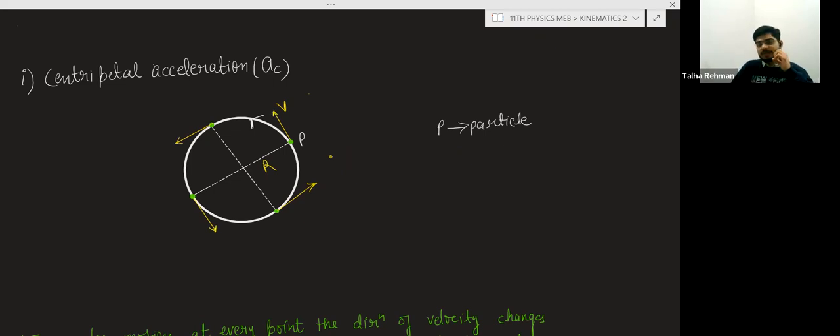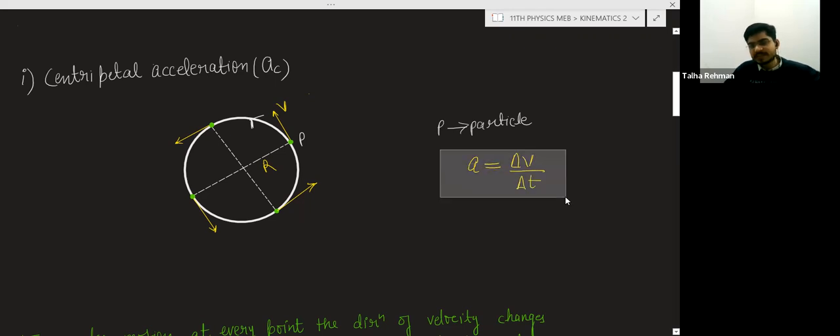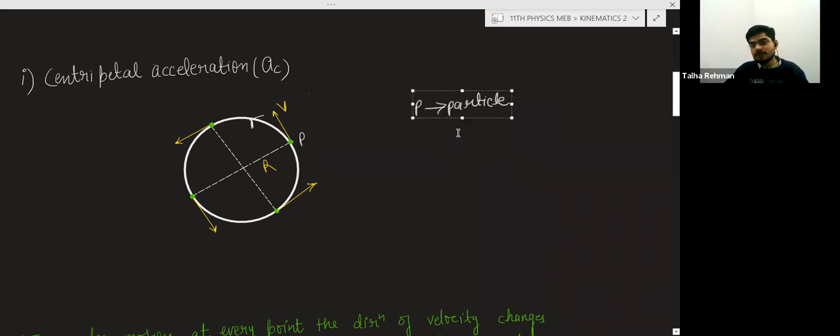And if I am talking about acceleration, what do you know about acceleration? Acceleration is basically change in velocity. What is the cause of the acceleration? Change in velocity divided by change in time. Basically, time is changing continuously, and if there is a change in velocity, then there will be acceleration. So now here, this is the velocity at point P.